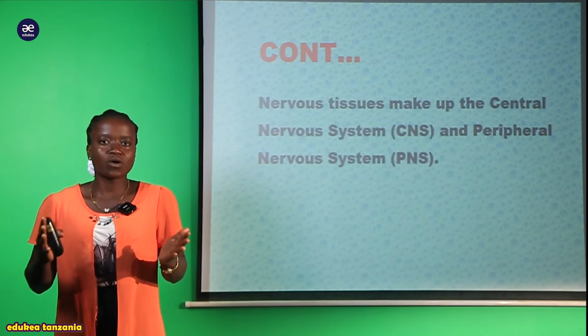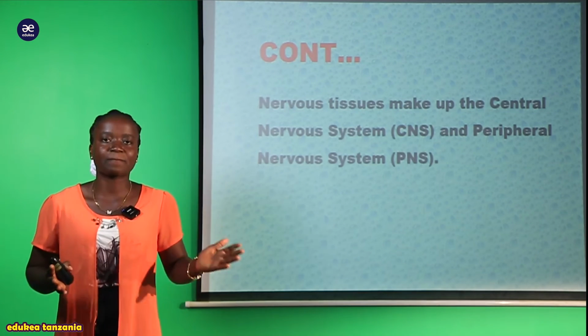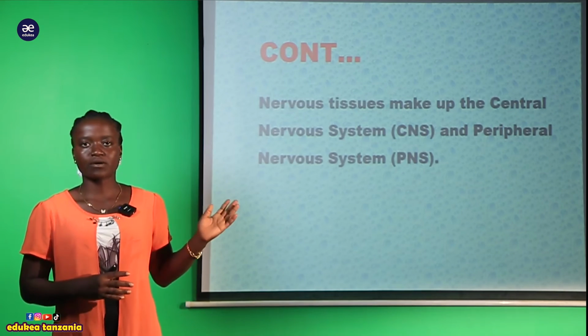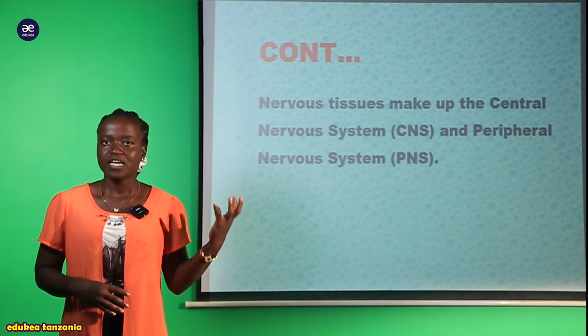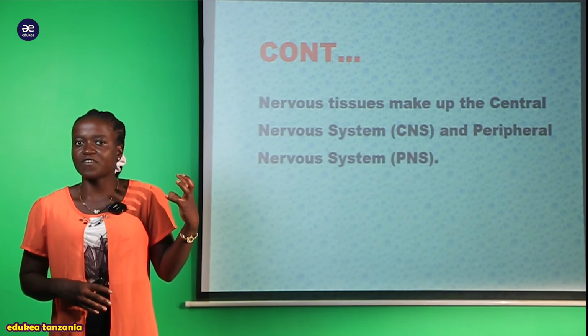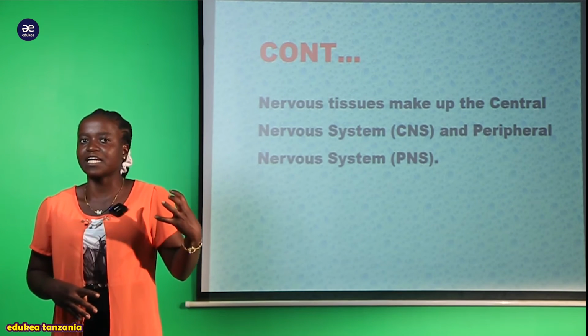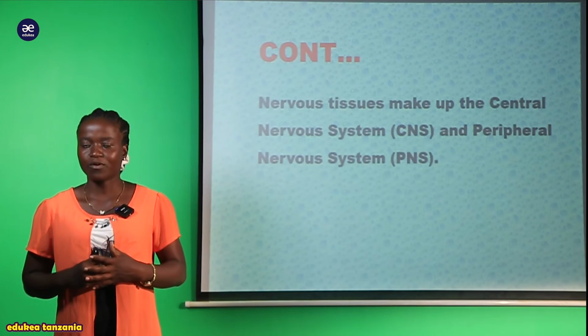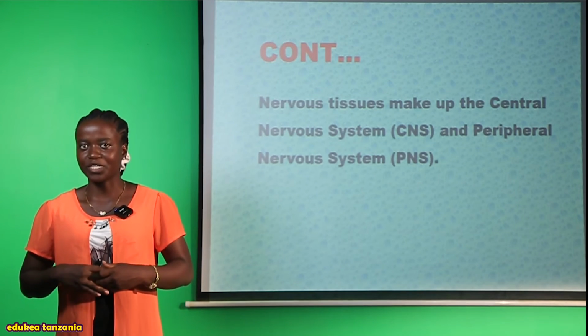So hatuwezi kuongelea central nervous system pasipo kuwepo na nerve tissue. So now you can see this nerve tissue is very important and it is very crucial in explaining the nervous coordination that is occurring within the animal or within the human body.